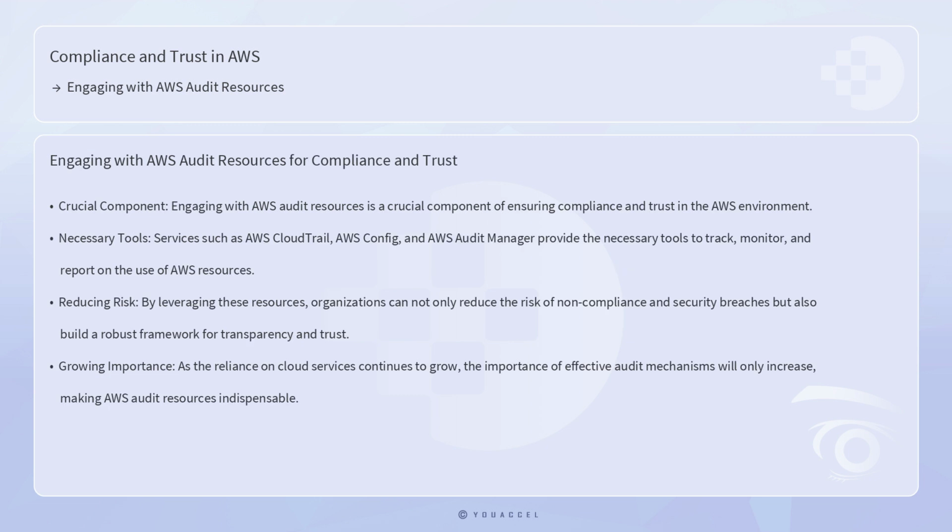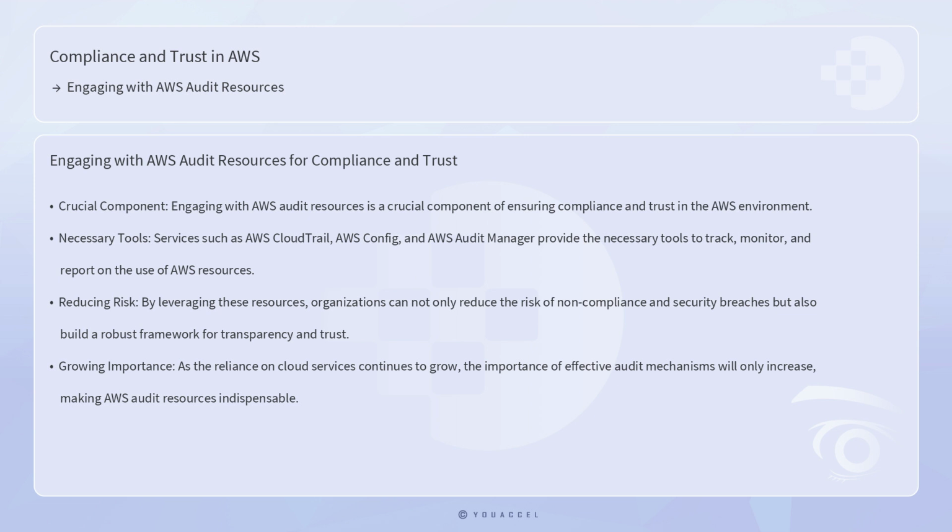In conclusion, engaging with AWS audit resources is a crucial component of ensuring compliance and trust in the AWS environment. Services such as AWS CloudTrail, AWS Config, and AWS Audit Manager provide the necessary tools to track, monitor, and report on the use of AWS resources, enabling organizations to meet regulatory requirements and maintain high standards of security and accountability.